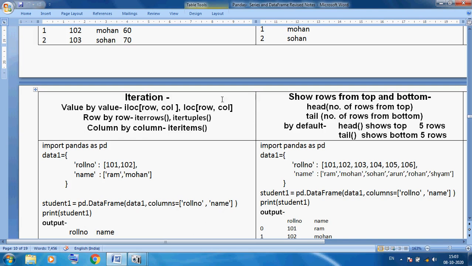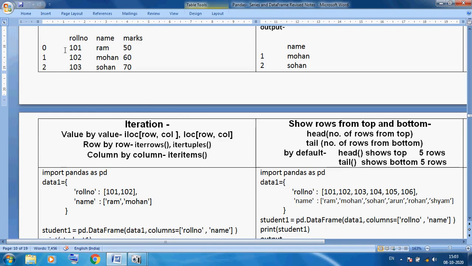We know very well. Suppose you want to access row by row. Okay, row by row means suppose 101 Ram 50, at a time one row you want to display, 102 Mohan 60, at a time the second row. So row by row you can also access, but here iterrows, or we can also use the alternate solution itertuples. So you can also access row by row and display your data. But here the iterrows or itertuples method you keep in mind.